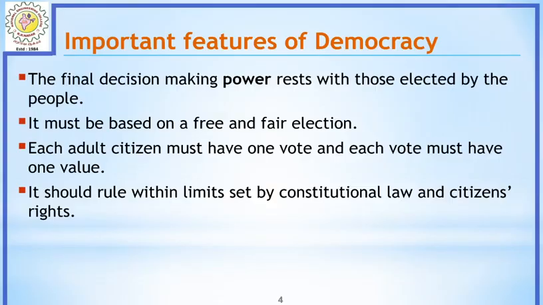First of all, what is democracy and what is the basic core idea of the democratic system? The system which permits the citizens to select their representatives in order to enforce the laws is nothing but the democratic system. So, India is a completely democratic country. The important feature of the Indian democratic system is that the final decision-making power rests with those elected by the people. So the prime minister, the chief minister or the president, who have the power to execute the laws, are only elected by the general public.